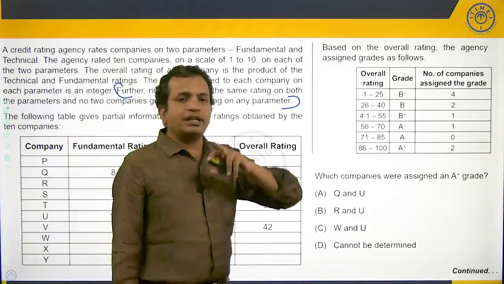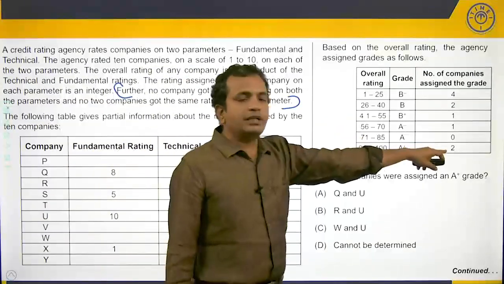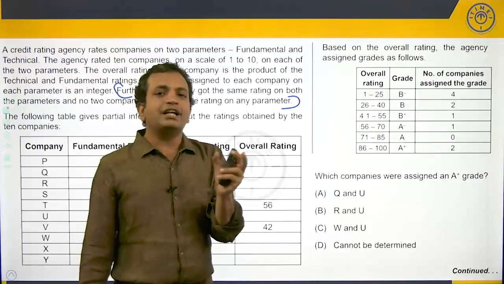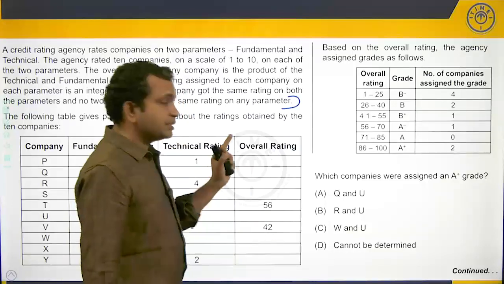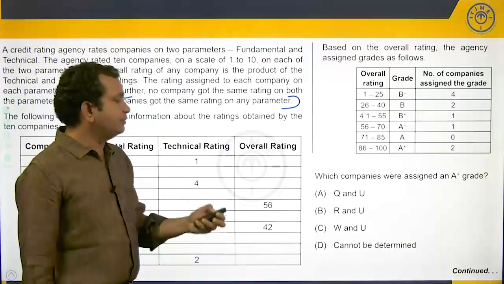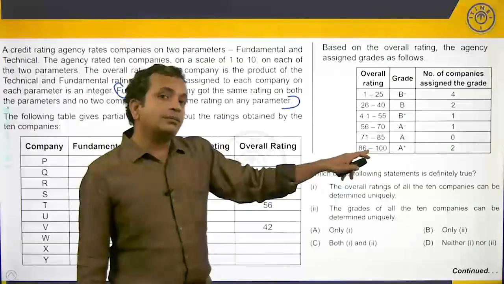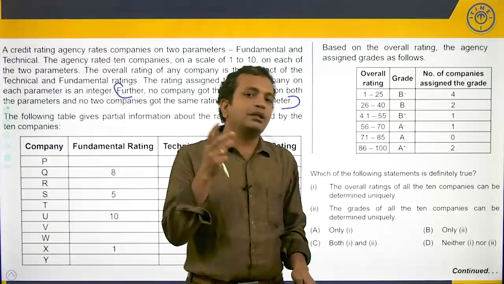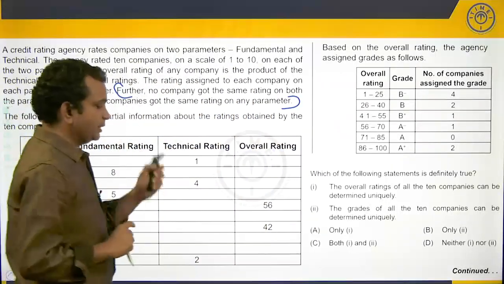Which companies were assigned an A plus grade? Which means for sure, whatever number of companies are in A plus grade, we can find out, because the question doesn't indicate any doubt. Which company is A plus? These are the companies we should be able to answer. So, that is something we should be able to know with certainty. Which of the following statements is definitely true? Now, the term definitely true tells us that there are some possibilities of some things happening, not happening. So, which means we may not be able to completely fill the table. That's only a may not. Keep that in mind.